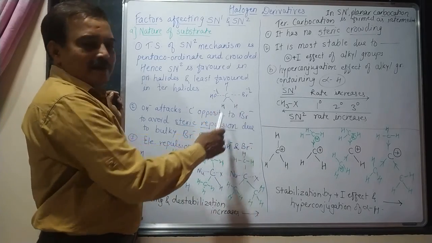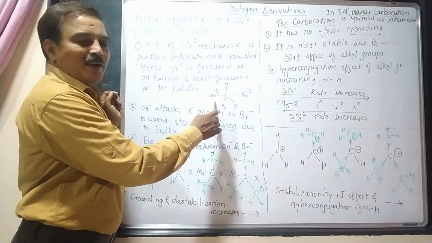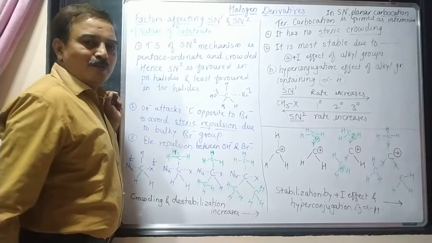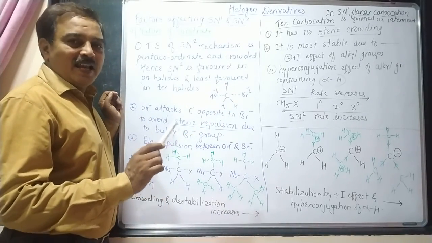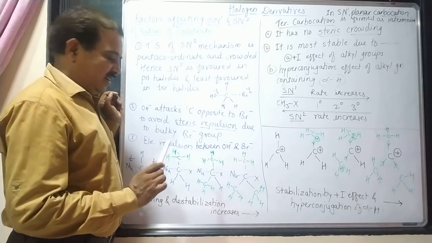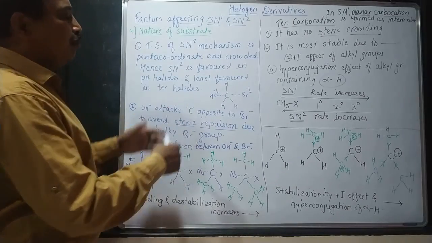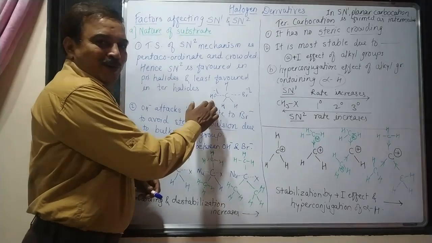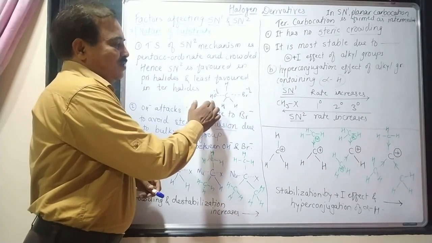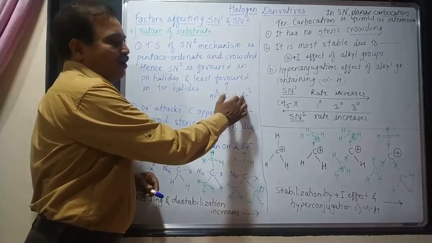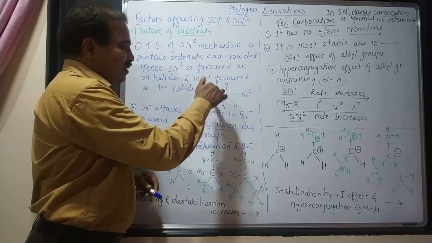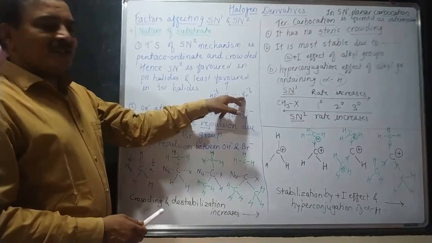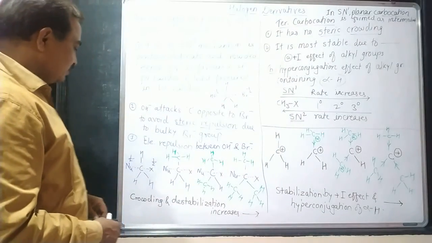So from the same side, the nucleophile OH minus cannot approach the central carbon due to the presence of a bulky group as well as its negative charge. This is the difficulty for the incoming nucleophile to approach this carbon atom from the same side. As a result, OH approaches the central carbon atom from the side opposite to this leaving group.